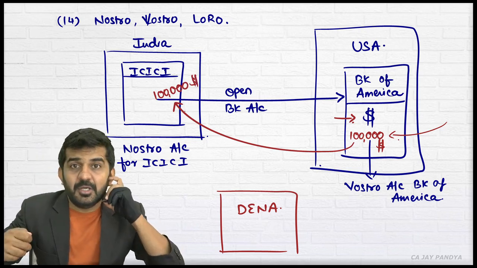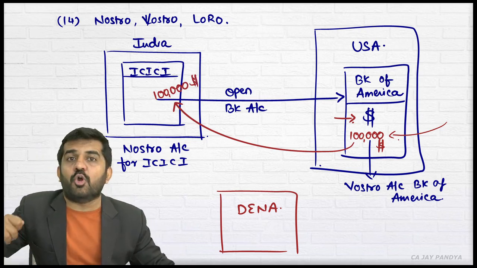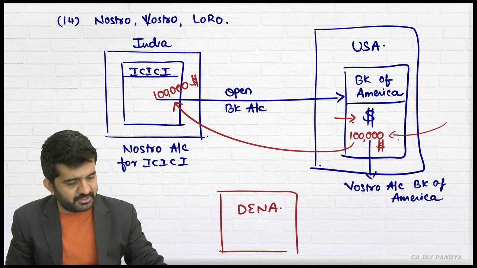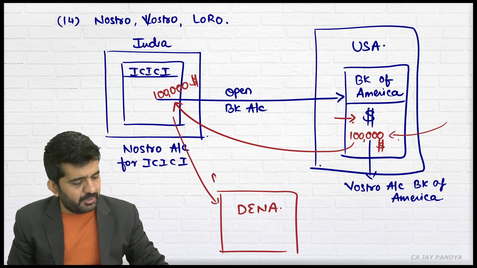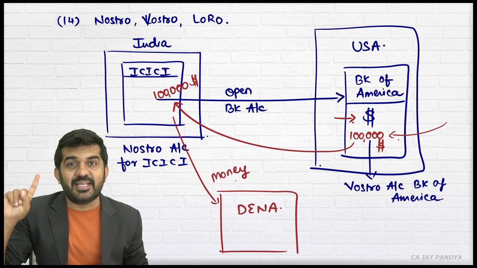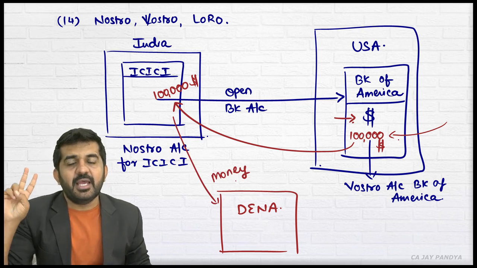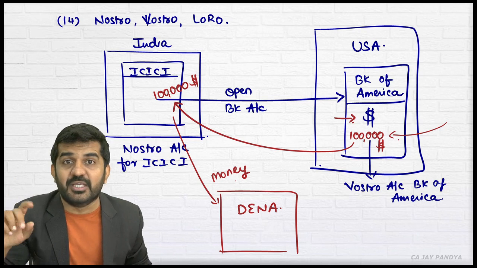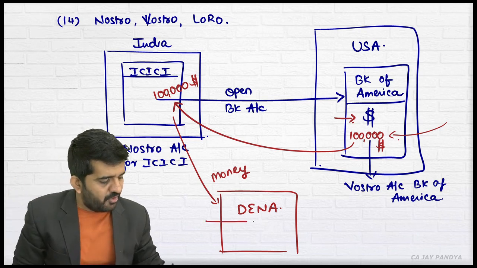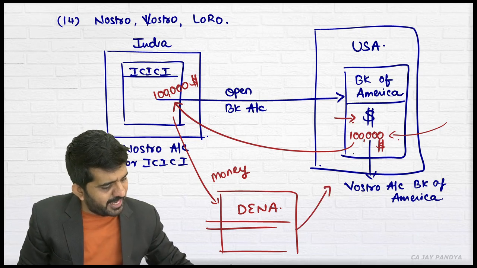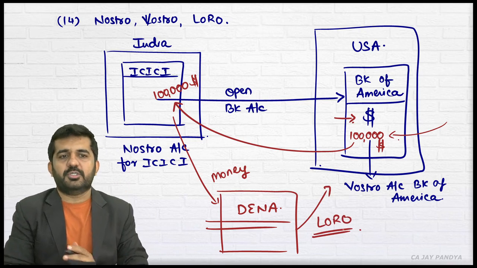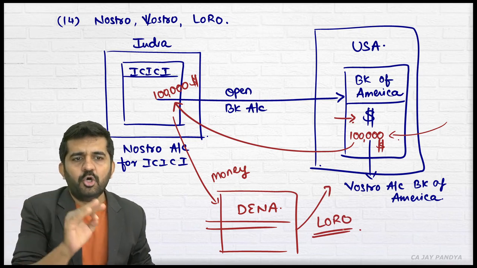Not actually come, but it will be in the account of ICICI. This is the American account, but it is of ICICI Bank. Is it right? And ICICI Bank will pay the money to Dena Bank. So Dena Bank is neither having a branch in USA, nor having a bank account in USA. Dena Bank is using a bank account of ICICI Bank in USA. For Dena Bank, this account is nothing but which account? Loro account. Nostro, vostro, loro account.